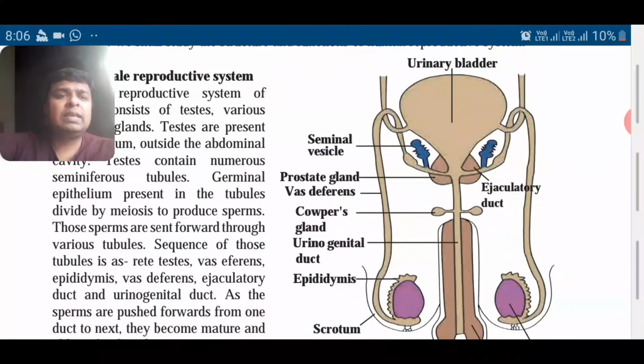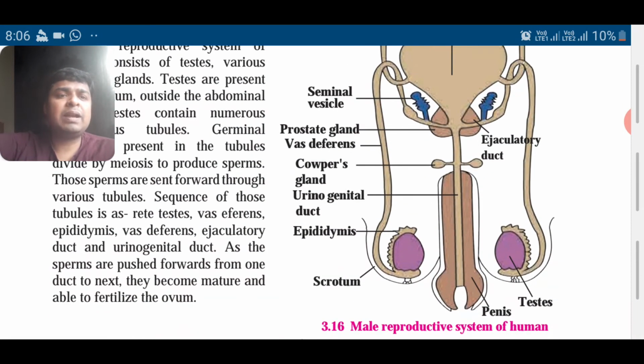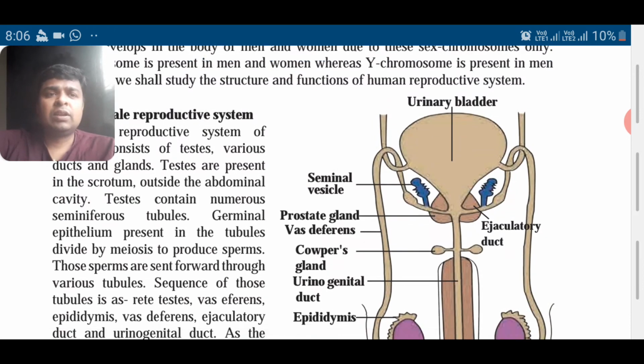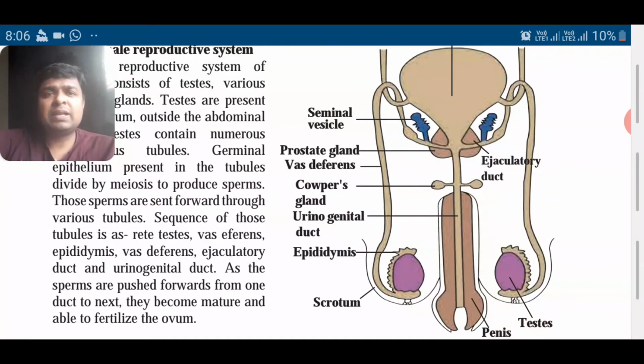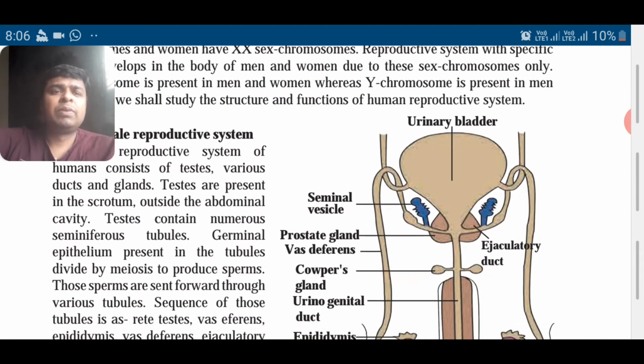So you can see the male reproductive system in humans. Different parts are there: scrotum, epididymis, urinogenital duct, prostate gland, seminal vesicle, ejaculatory duct. Now this diagram is important, it can be asked for labeling. So male reproductive system consists of testes, then various ducts. Testes are outside the abdominal cavity to reduce the temperature.